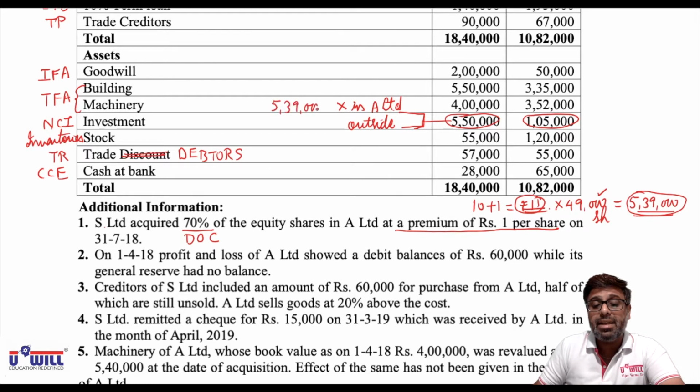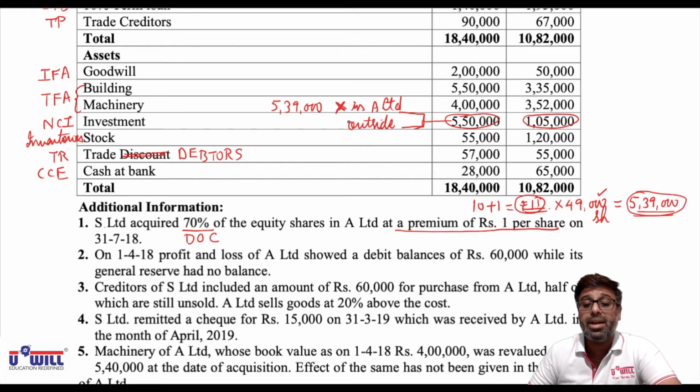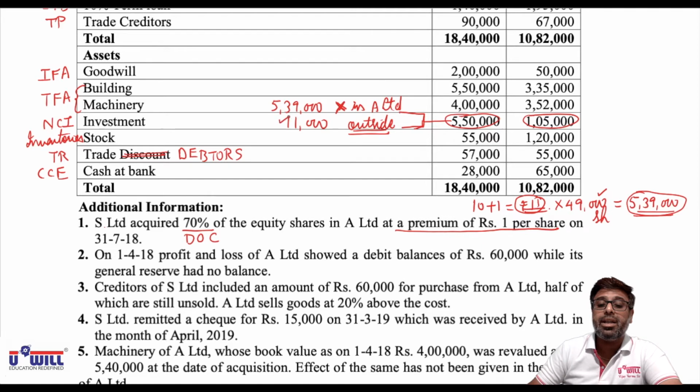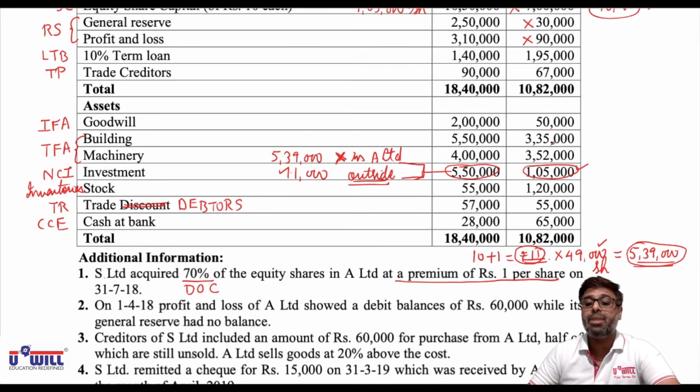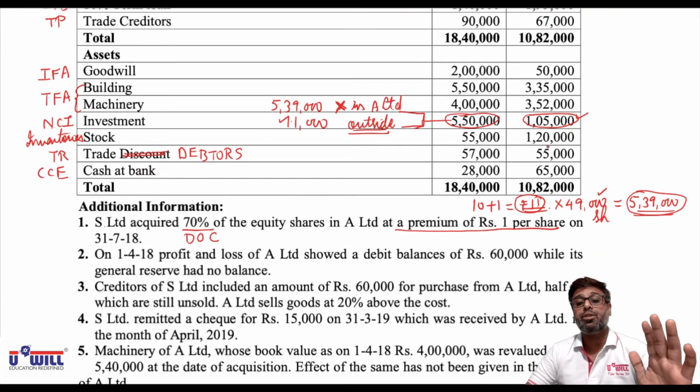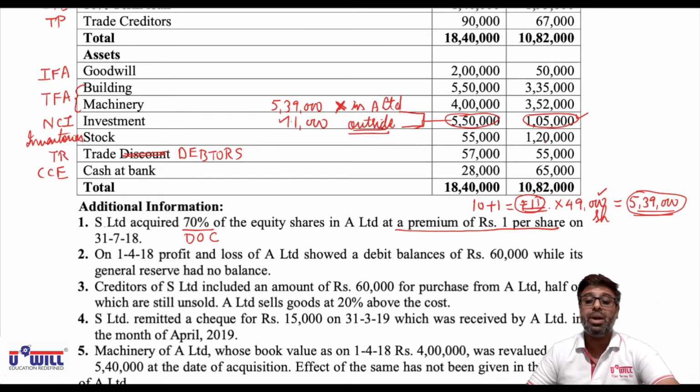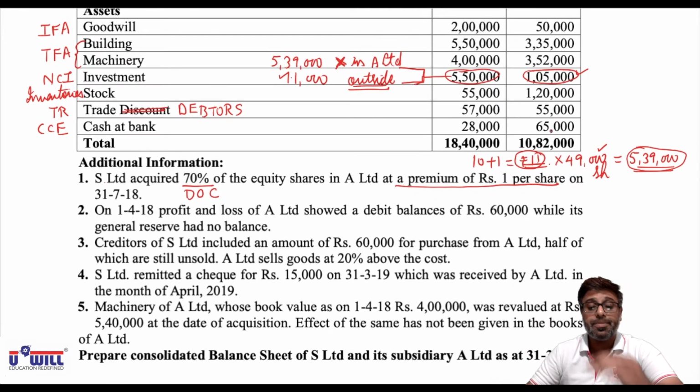5,39,000 is the investment in the shares of A Limited that gets cancelled. It will not come in the consolidated balance sheet. And 5,50,000 minus 5,39,000, 11,000, are outside investments. They will continue to appear in the balance sheet. So what amount of non-current investments will come in the consolidated balance sheet? This 11,000 plus this 1,05,000 of the subsidiary company. Total 1,16,000 of investments will continue to appear in the consolidated balance sheet.